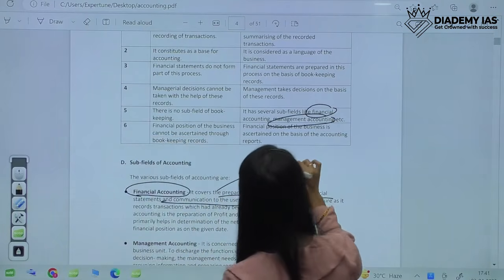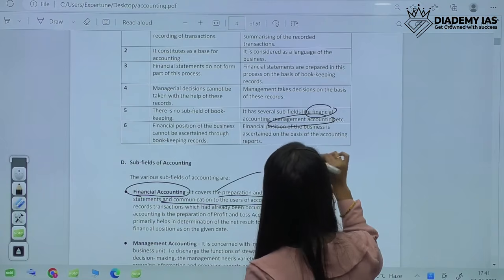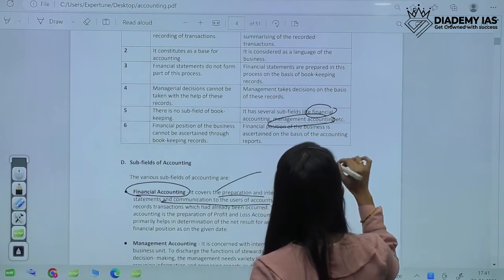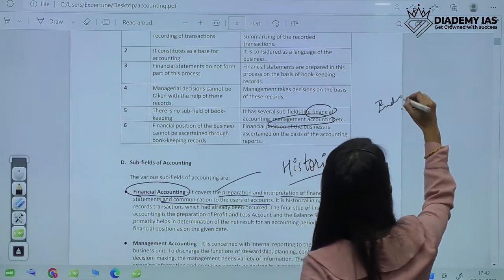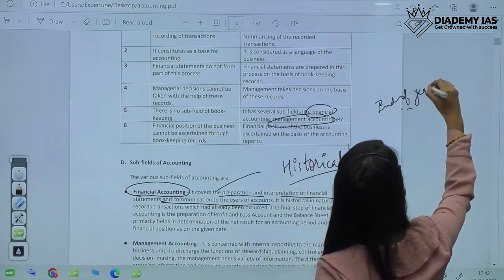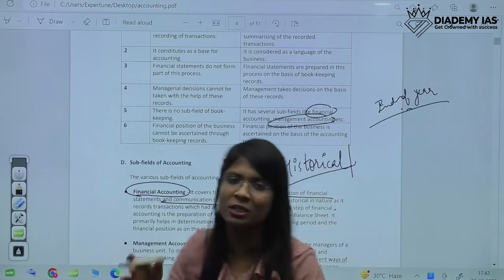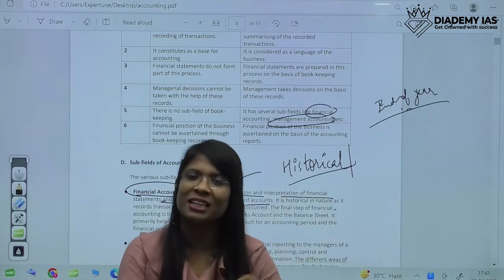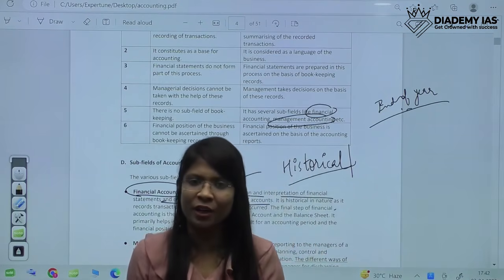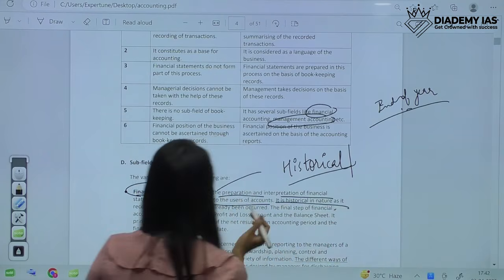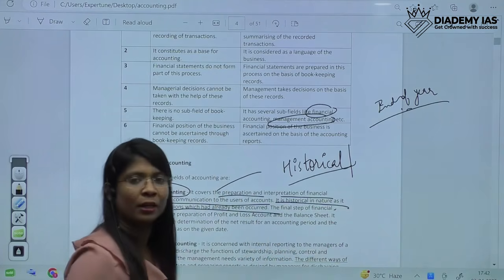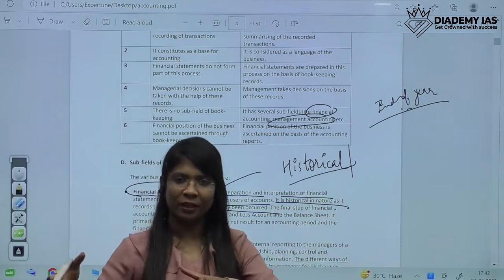And this financial accounting is always historical in nature. You will think, why is it historical? Because this accounting happens at the end of the year, after everything is done. After 31st March, we will sit down and make the balance sheet, because all the transactions have already happened, so we can't do much about it. So it's historical in nature. We'll make the balance sheet and P&L.